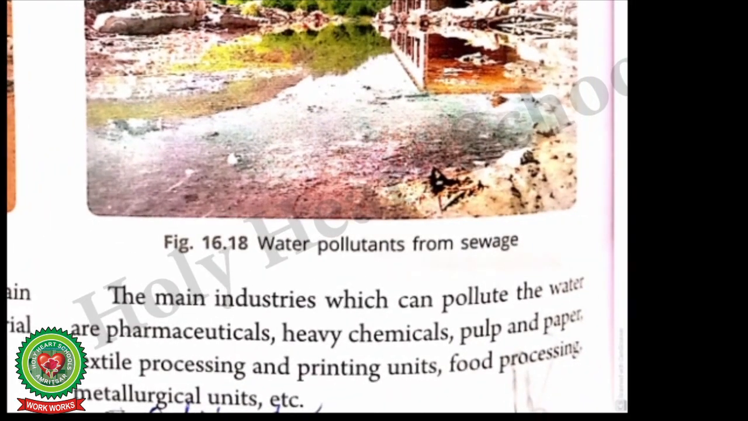The industries which can pollute the water are pharmaceuticals, that is dealing with drugs and medicines, heavy chemicals, pulp and paper, textile processing and printing units, food processing, metallurgical units, etc. So, the main industries which can pollute the water are pharmaceuticals, heavy chemicals, pulp and paper, textile processing and printing units, food processing, and metallurgical units, that is dealing with the metals.